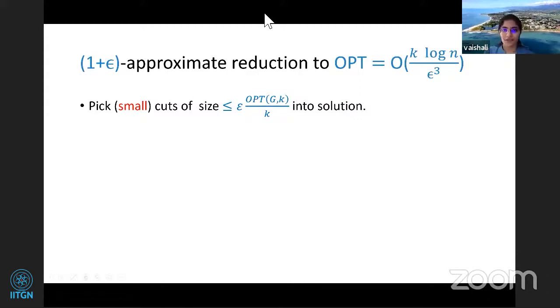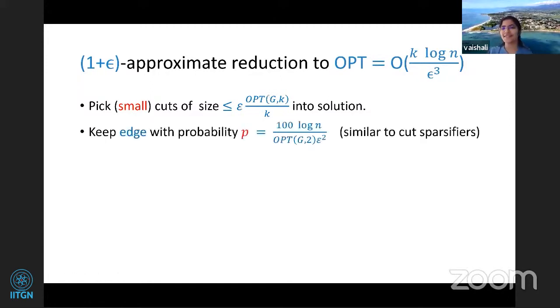Now let's see the second step. As I mentioned earlier, it is very similar to cut sparsifiers, in the sense that you want to approximately preserve these k cuts, but in the resulting graph we want the optimum to be bounded.